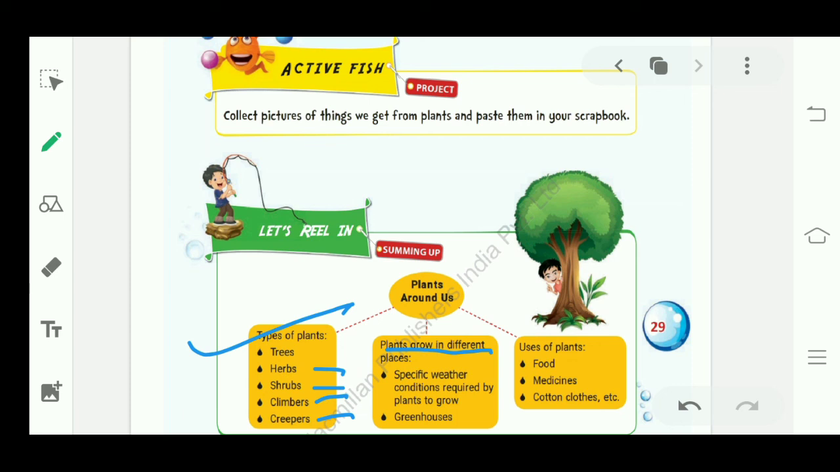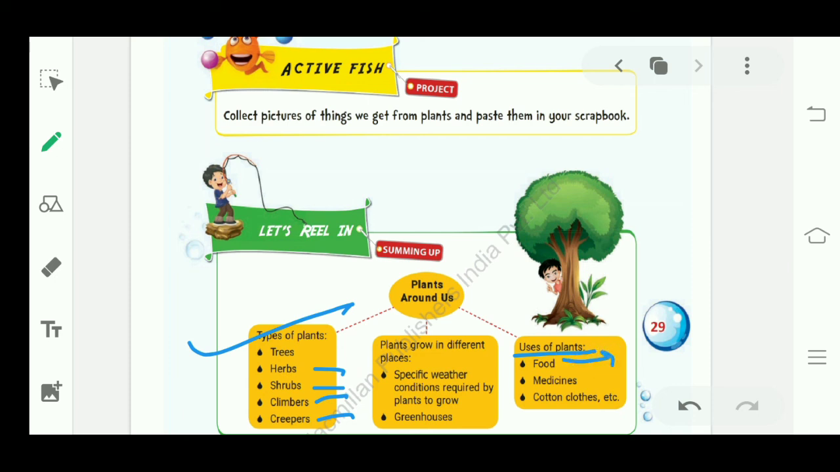Next, plants grow in different places, as we have discussed that each and every plant can't grow at one place. They need a particular weather to grow, so specific weather conditions are required. And greenhouses, we have learned about the greenhouse concept, a glass building in which we can grow plants, whatever plant we want to grow, we can grow in that building, and that is a greenhouse.